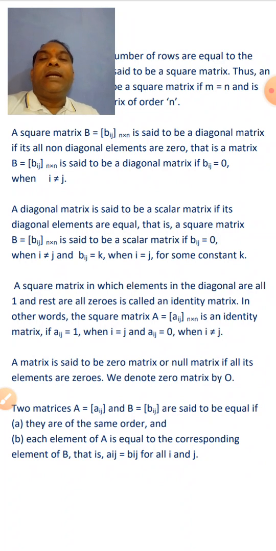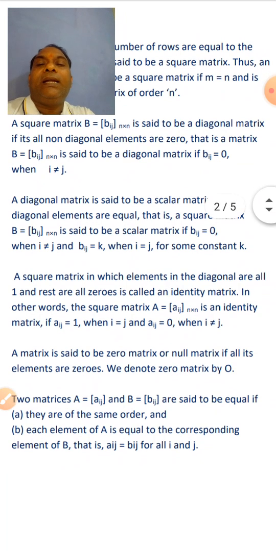Next, a diagonal matrix is said to be a scalar matrix if its diagonal elements are equal, that is, a square matrix B equal to Bij of order m cross n is said to be a scalar matrix if Bij is equal to 0 when i is not equal to j and Bij is equal to k for some constant k. Next, a square matrix in which elements in the diagonal are all 1 and the rest are all zeros is called an identity matrix.